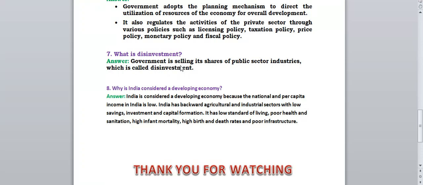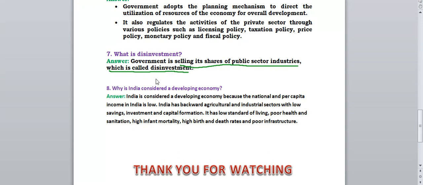What the government used to do? They used to sell its share of public sector industry. Government has some share in the public sector industries. If the government sells those shares of public sector industries, it is called disinvestment. Selling of public sector shares by the government is called disinvestment. You can write like this: government is selling its share of public sector industries, which is called disinvestment.